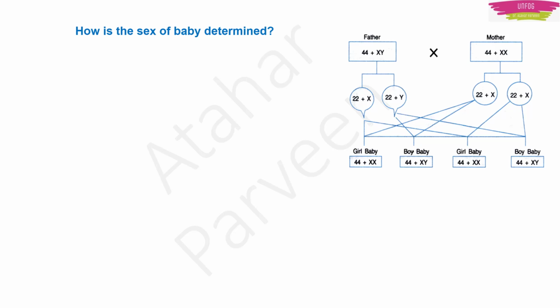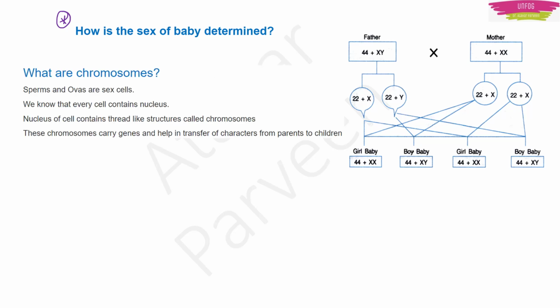Now let's come to the most important topic. Maybe they will ask it in a 3-mark question or 4-mark also, you never know. Now how is the gender of a baby, or sex of a baby, determined? Means how is it decided whether the baby which is going to be born is a girl baby or a boy baby? See here, there is something known as chromosomes.